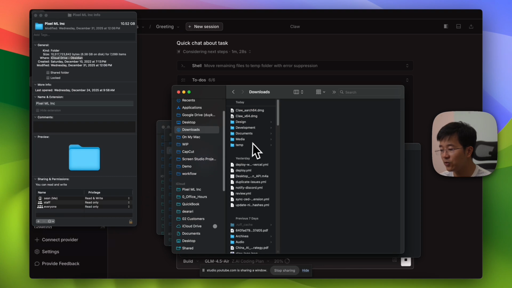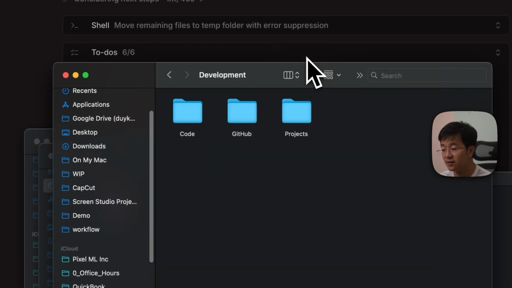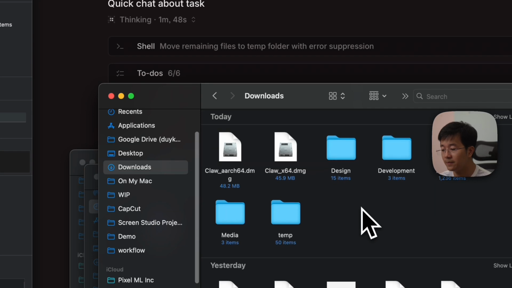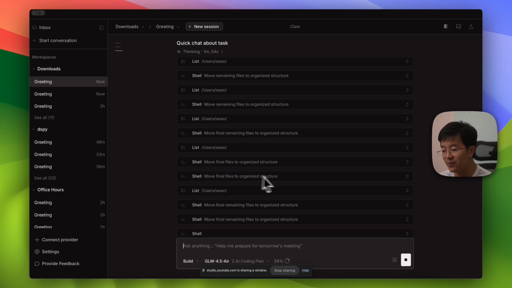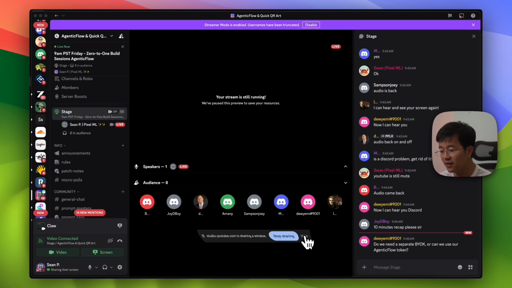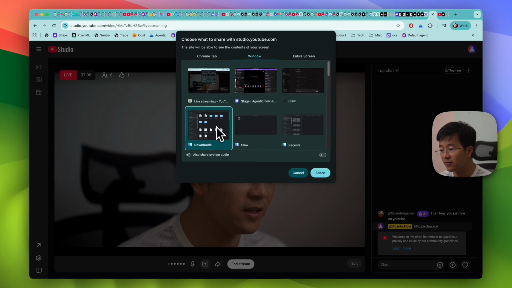Let me check on my download folder. Okay, there's a lot of work because my download folder is very big. But let me also show you the screen of my folder so that you can have a look.